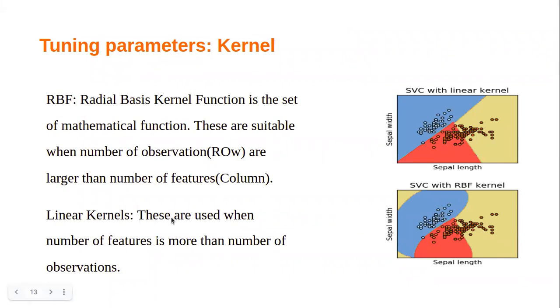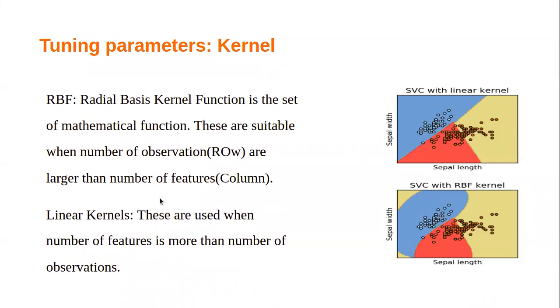Linear is used when the number of features is more than the number of observations, means you have more columns than rows. There is very little chance for that to happen. But RBF is used when we have a higher number of rows than the number of columns. This always happens. In that case, we use kernel.